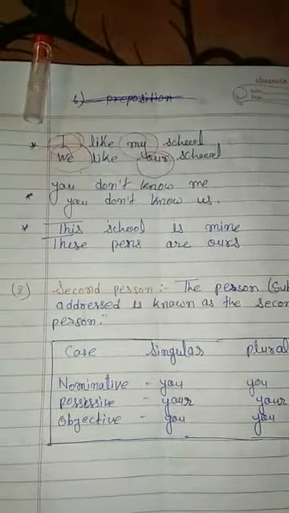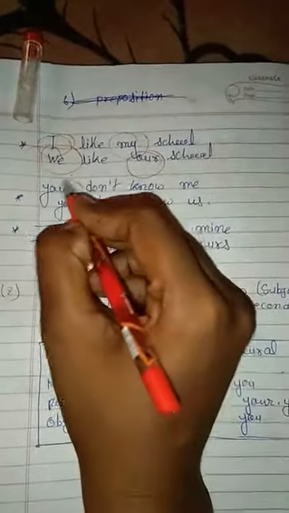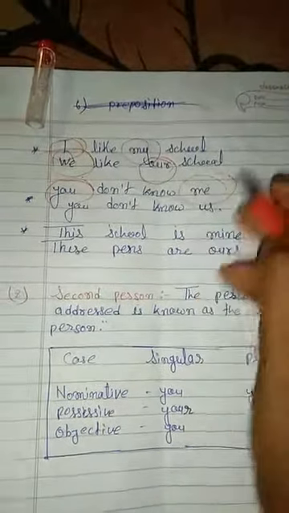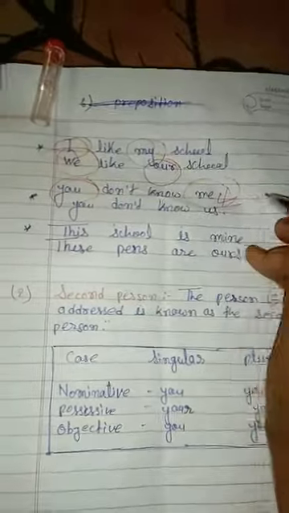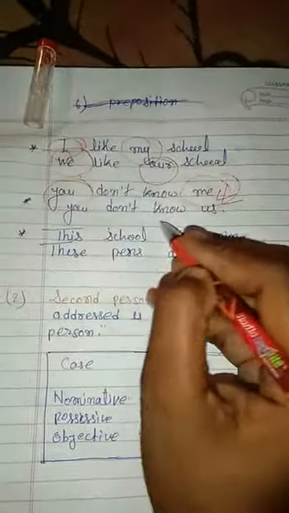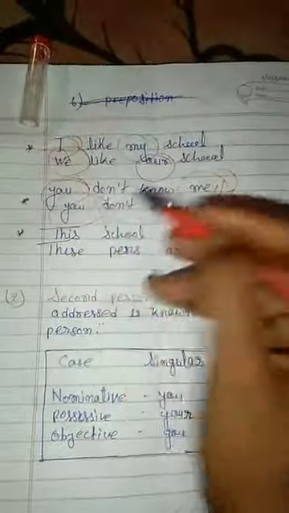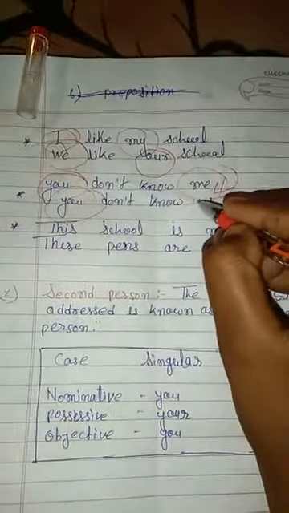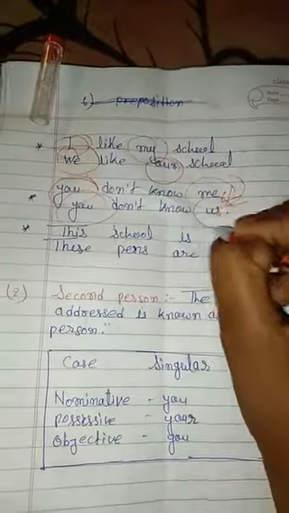The second example is: you don't know me. It means you and me are pronouns, but me is first person. You don't know us. You is a pronoun, it is all related to pronouns, but us is first person.